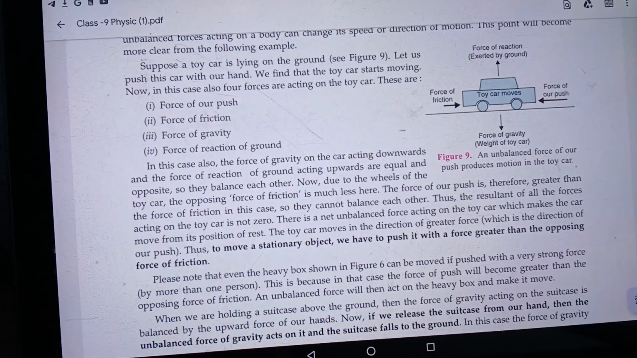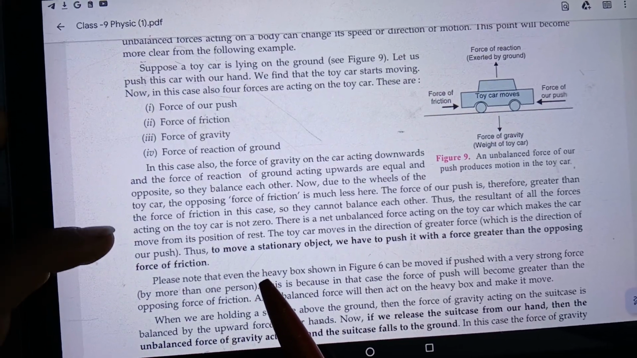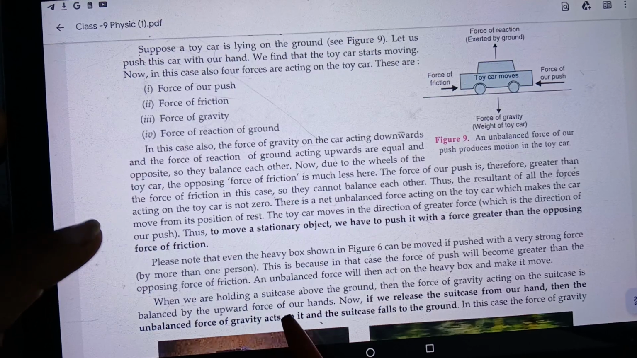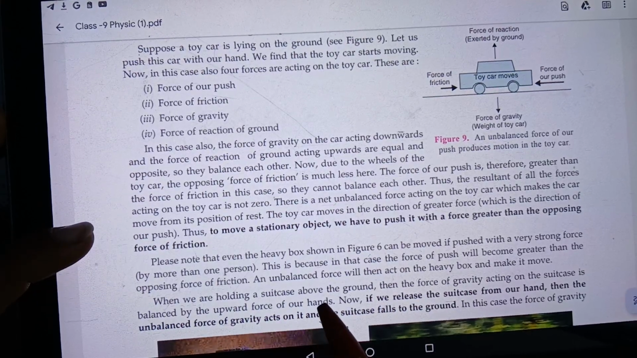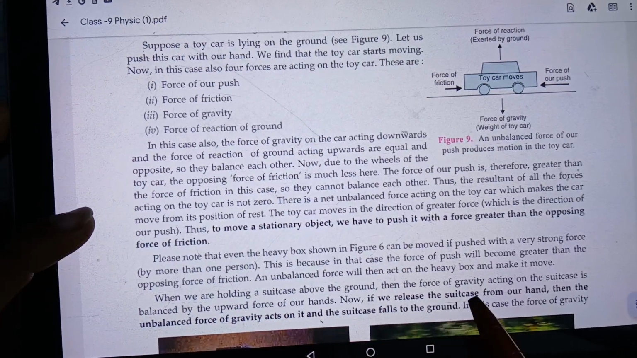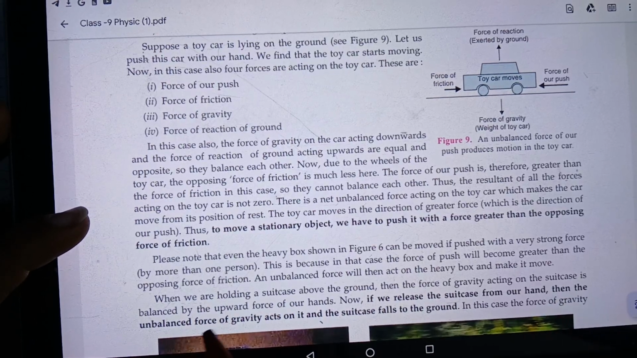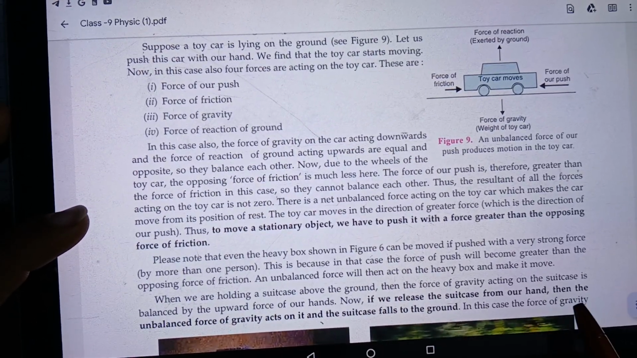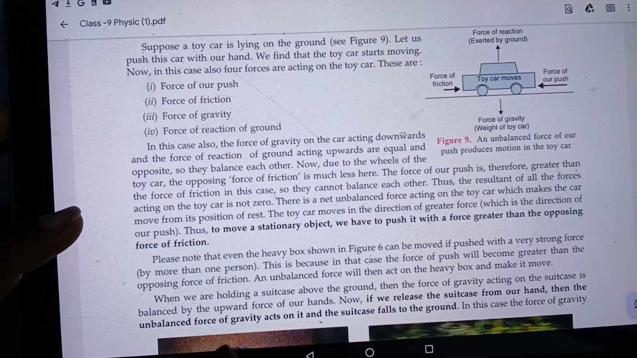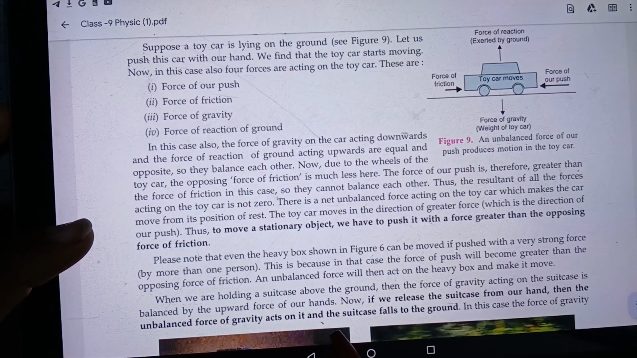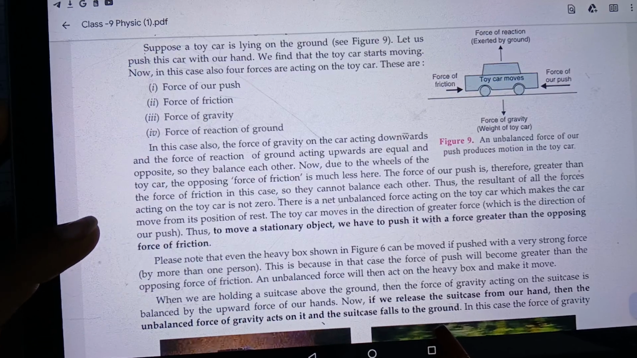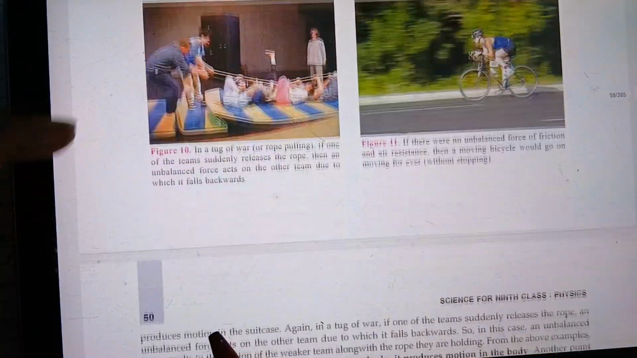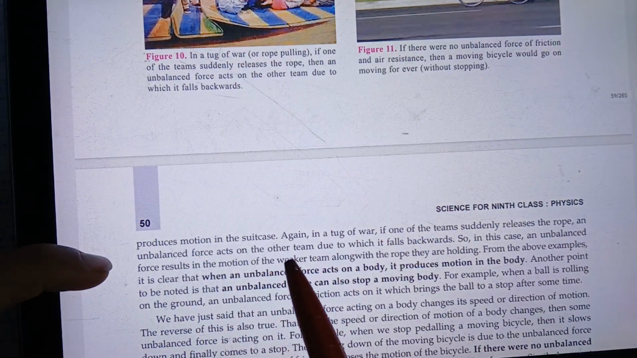Another example is that when we are holding a suitcase above the ground, the force of gravity acting on the suitcase is balanced by the upward force of our hand. Now if we release the suitcase from our hand, then the unbalanced force of gravity acts on it and the suitcase falls down on the ground. So in this case the force of gravity actually produces motion in the suitcase.